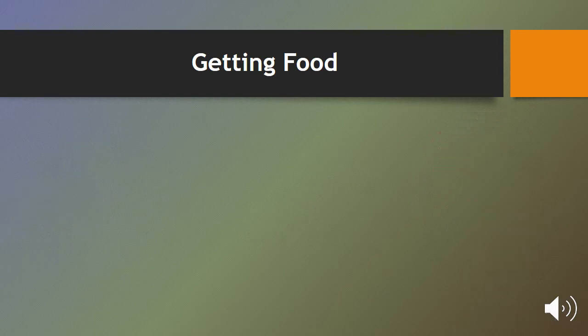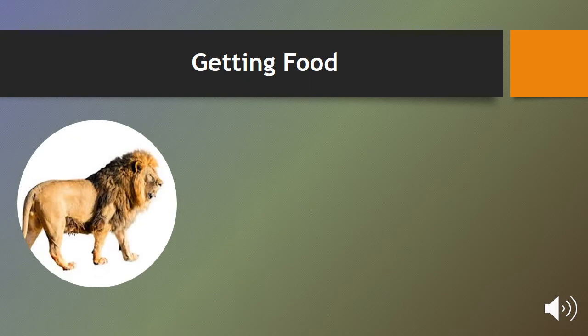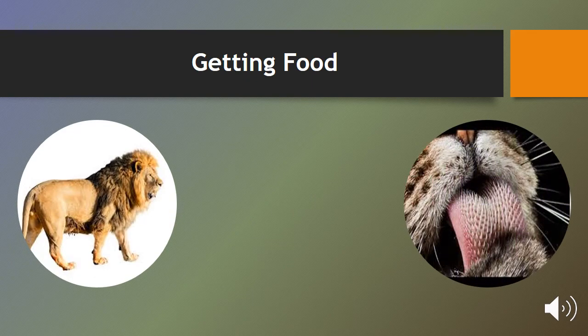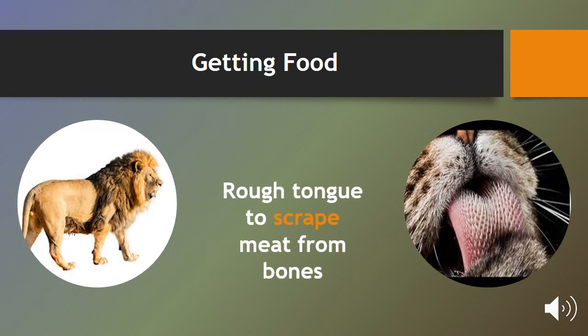Let's see. Also, the lion has, as you see in this picture, what is this? This is a rough tongue. Why does it have a rough tongue? As you know, the lion eats meat from the animals. And the animals have bones and the meat covers the bone.